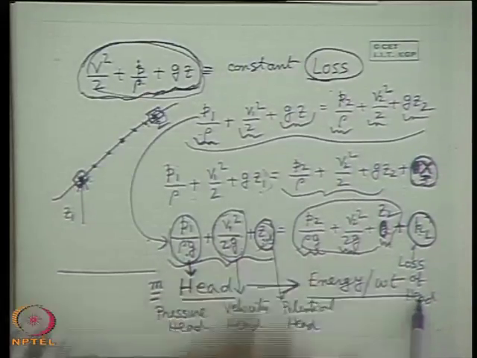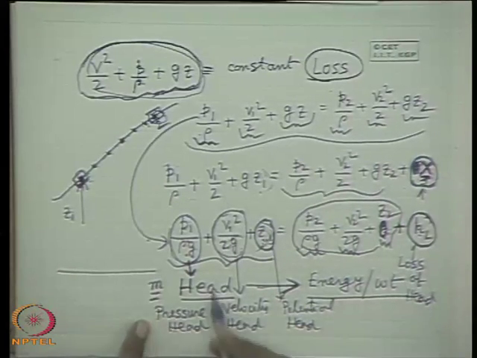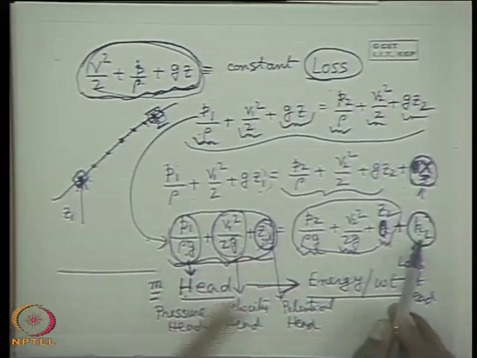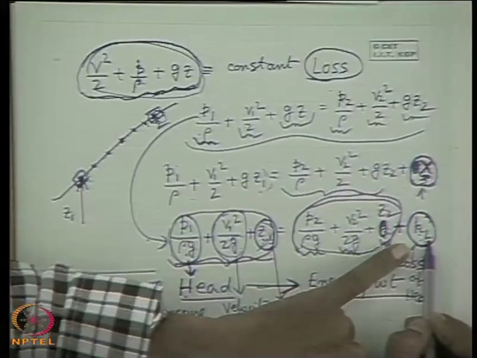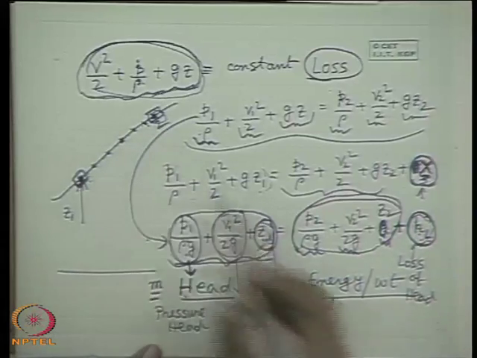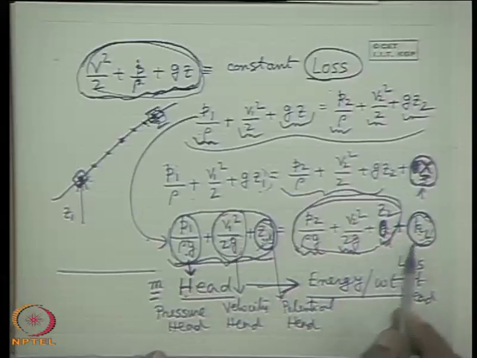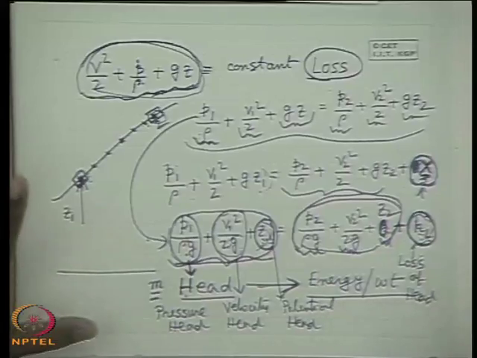This is a very important thing. When I teach thermodynamics, I ask why we call it a loss of energy or loss of head. Head is nothing but energy per unit weight. This is because some part of the mechanical energy is being lost from the accountability of the mechanical energy, and that is HL. In fact, this is not a loss, this is another energy quantity which is appearing in a form other than the mechanical energy form. So, simply writing the Bernoulli's equation, we add a term loss. Loss of head means this is the mechanical energy which is lost because of friction. All of you have understood this concept.